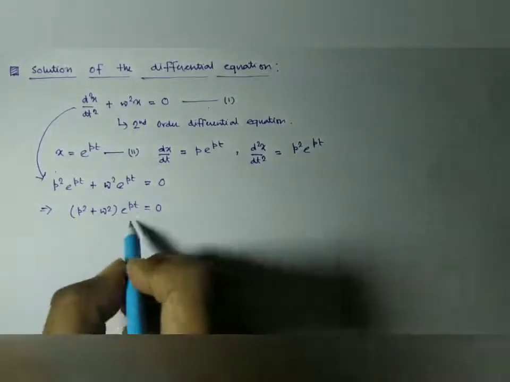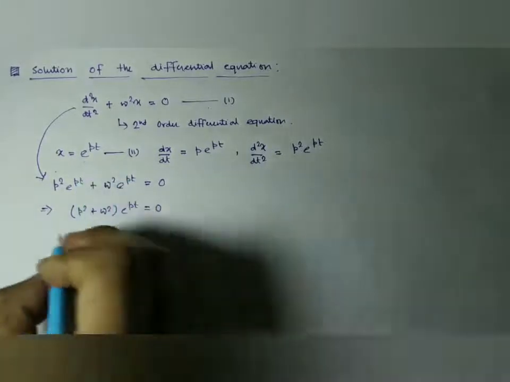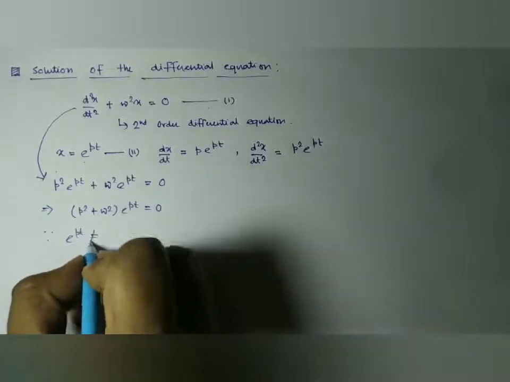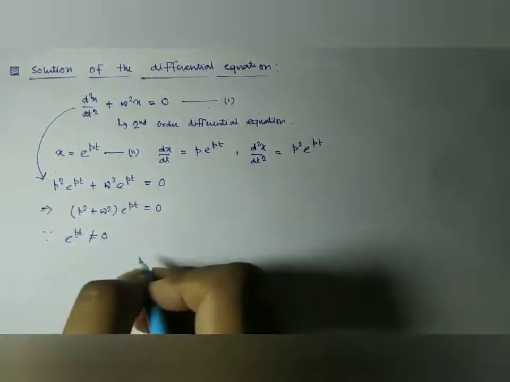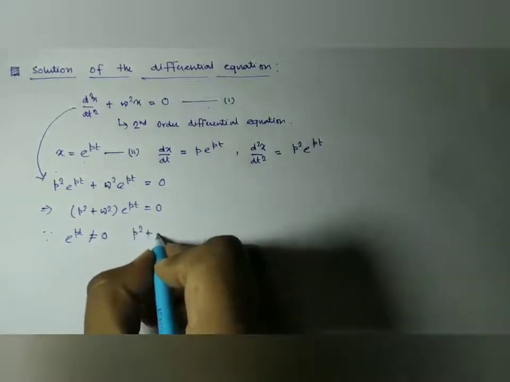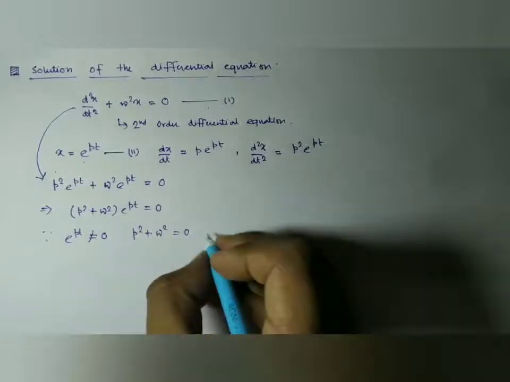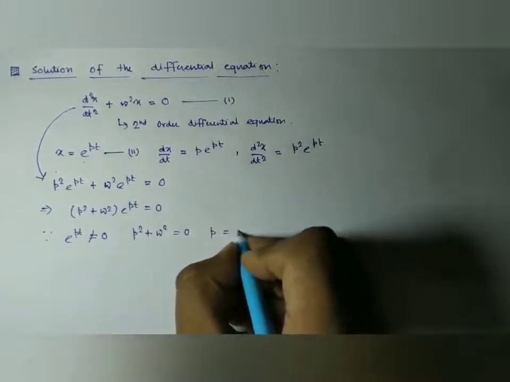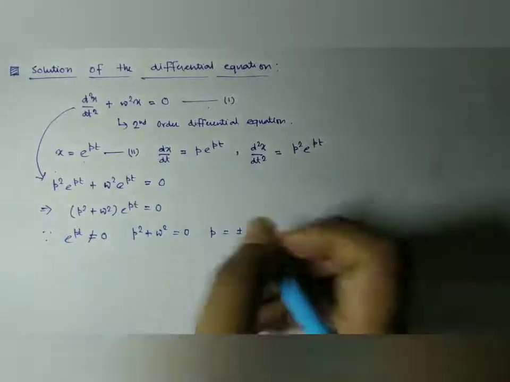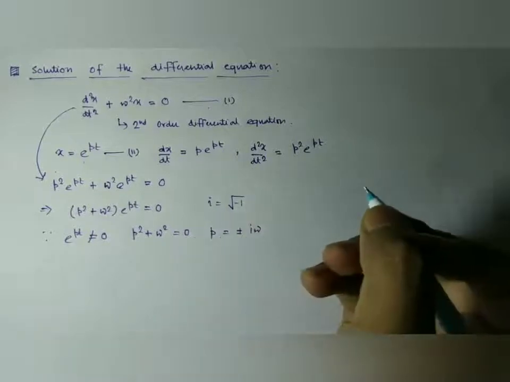And as we have taken e to the power pt as our trial solution, e to the power pt is not equal to 0. This should not be 0. So we have p square plus omega square equal to 0, and p is equal to plus minus i omega. As you know, i is root over of minus 1.